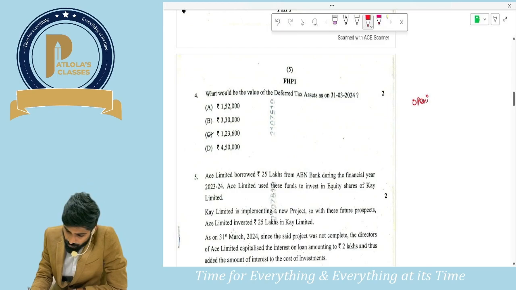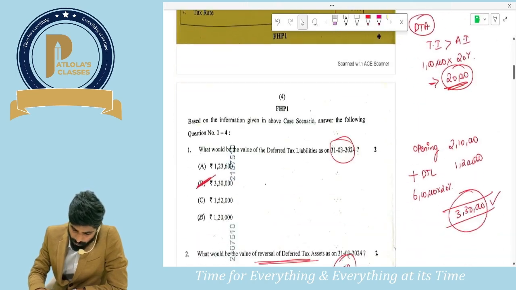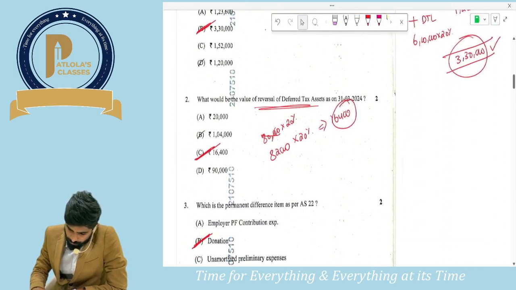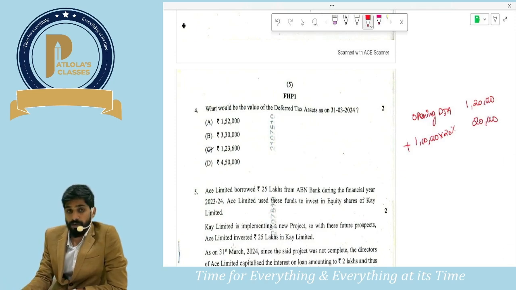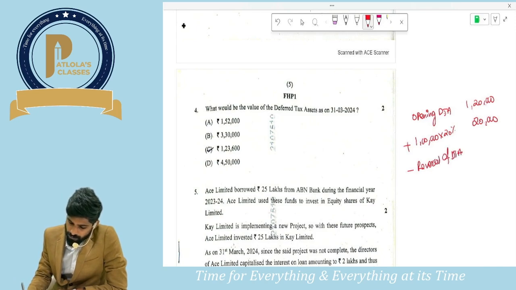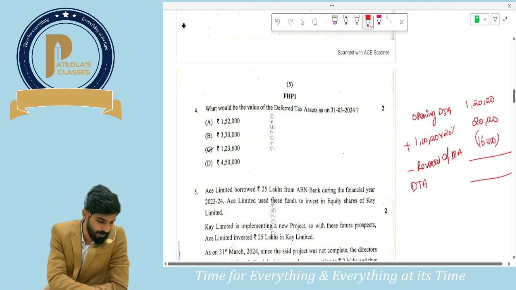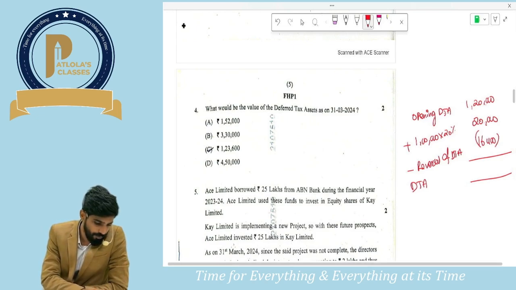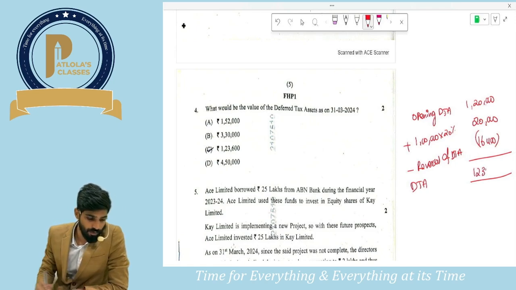Opening DTA is given. How much is the opening DTA? Opening DTA is given as 1,20,000, and we created a DTA on 1 lakh, at the rate of 20%, which is for preliminary expenses, 20,000. And we have done the reversal. How much is the DTA going to reverse, sir? 16,400. So how much will be the closing DTA? It's nothing but 1,20,000 plus 20,000 minus 16,400. So how much would it be? 1,23,600.